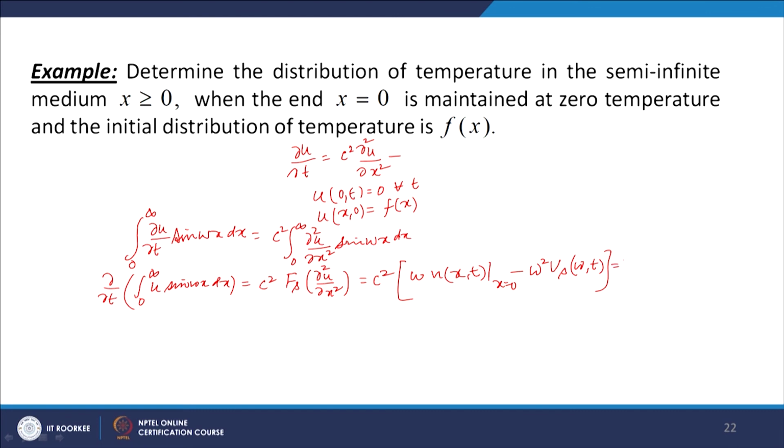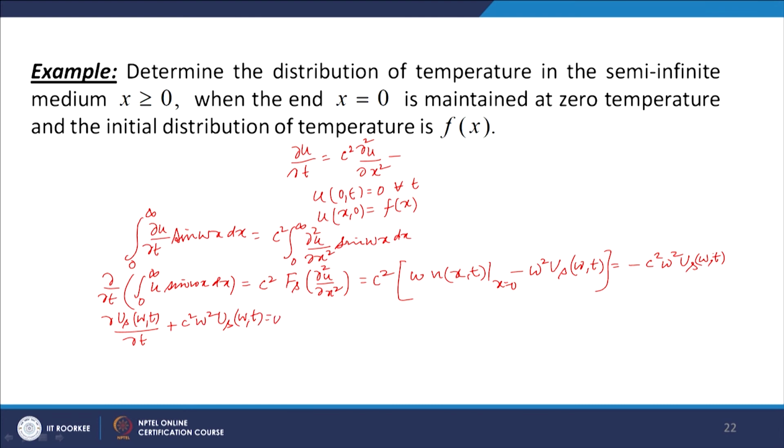So, we get here minus c² ω² u_s(ω,t). And the left hand side is what? This is ∂u_s(ω,t)/∂t. So, we have plus c² ω² u_s(ω,t) equal to 0.